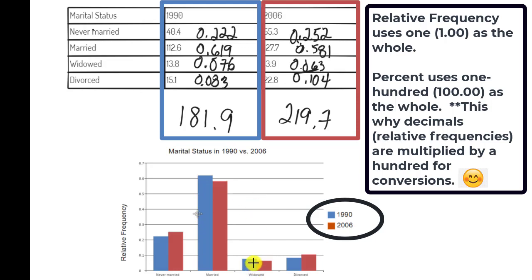Here in the widowed, in the blue we had 0.76, which we already talked about was correct. And here it dropped down to 0.063, slight decrease. We can notice that here. Finally, the divorce rate increased. It went from 0.083 here to 0.104, which is here. So this is the relative frequency table. It's using these decimals in order to create this information.